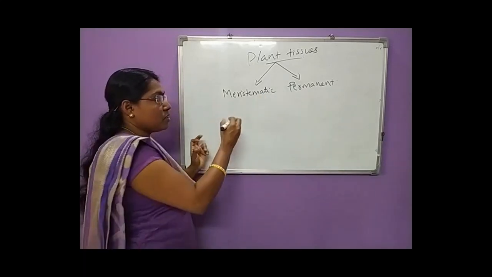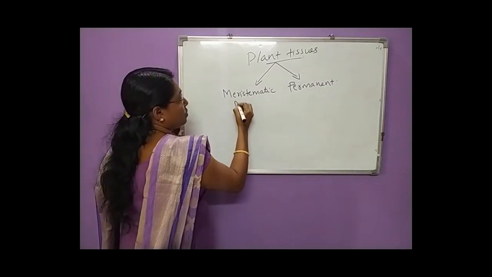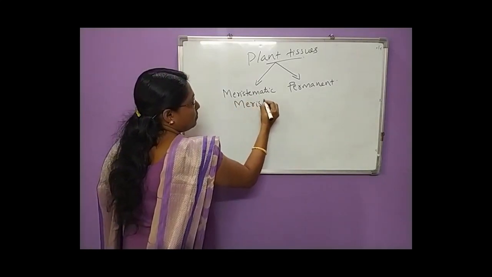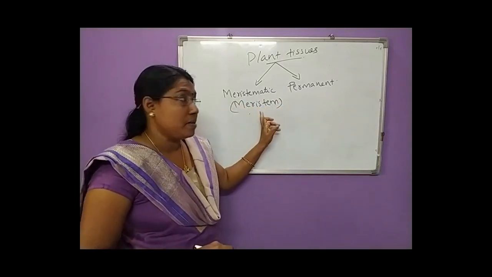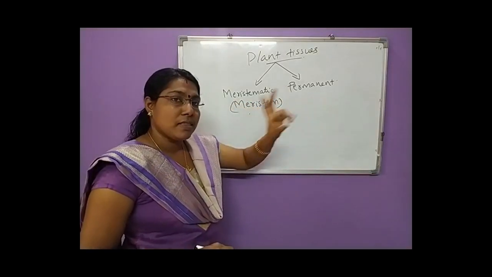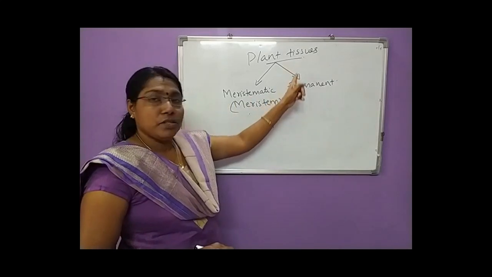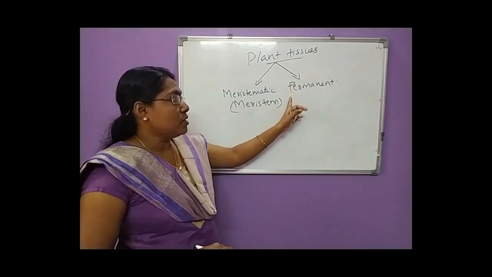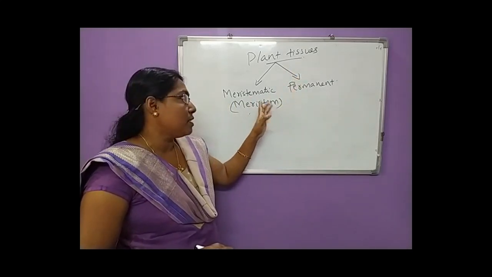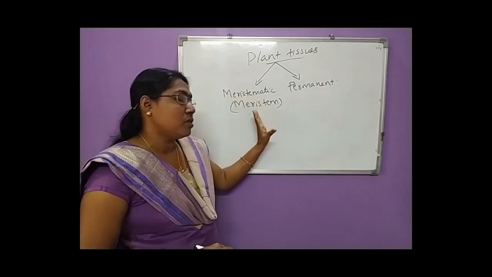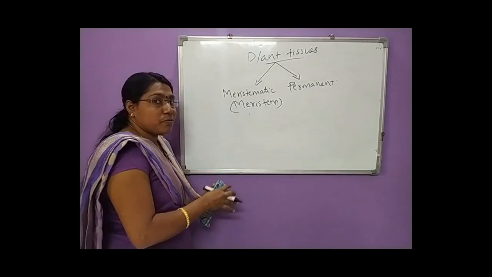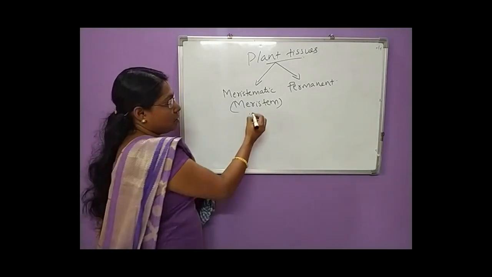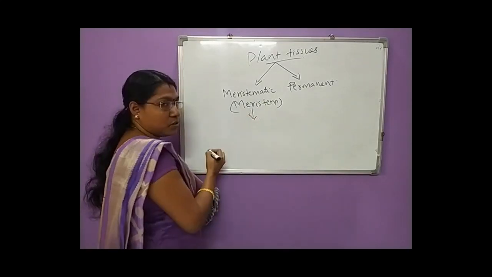The other name of meristematic tissues is meristems. Meristematic tissue or meristem, and the permanent tissues. These are the two types of plant tissues. Clear? We already studied in your previous class about the meristematic tissues. Remember, what are the various features of meristematic tissues? The speciality of these meristematic tissues.